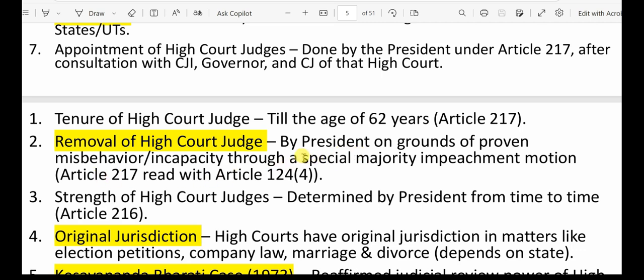Later, I'm going to discuss with the current strength what the exact number of votes should be for a resolution to be considered passed, and how many members should be present in the voting. I'll explain that in upcoming slides. Strength of high courts is determined by the President from time to time. That is under Article 216. High Court has original jurisdiction in matters like election petitions, marriage and divorce. That also sometimes depends on the states.